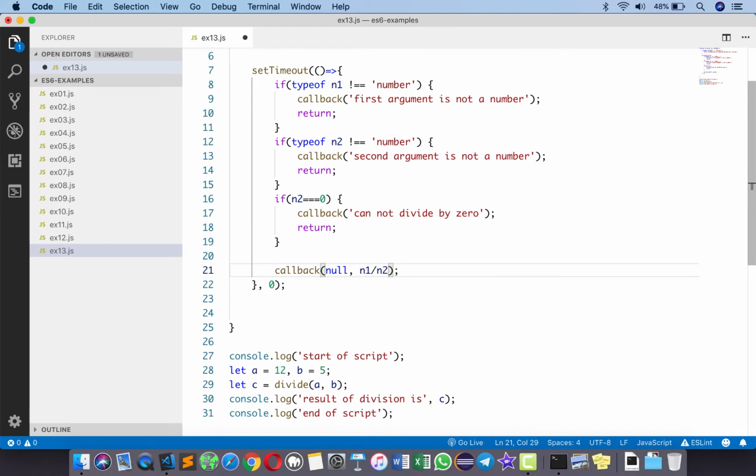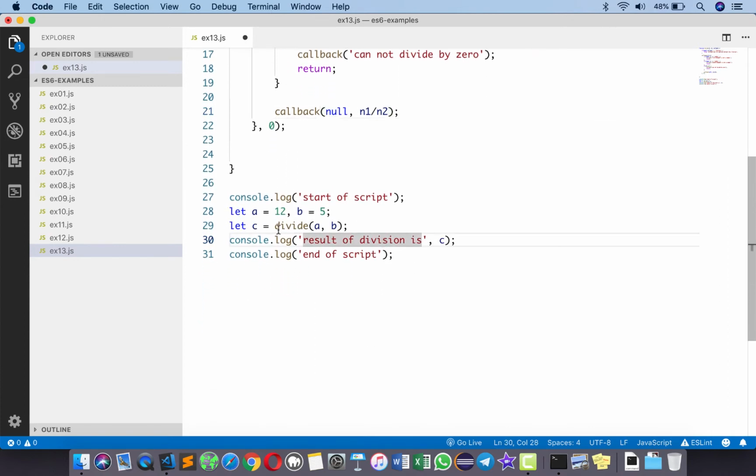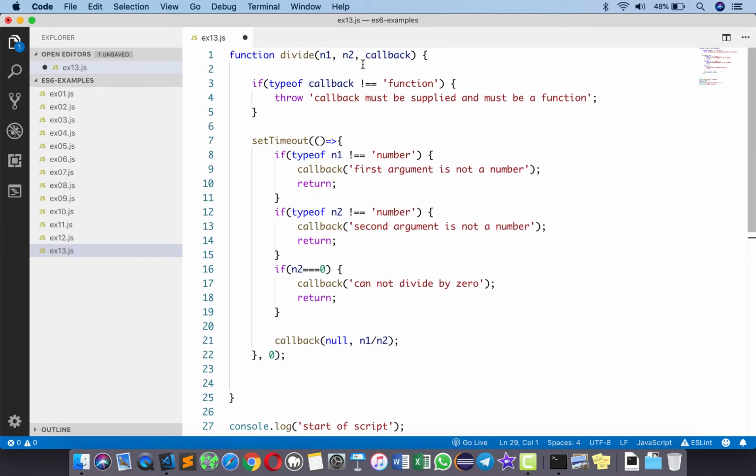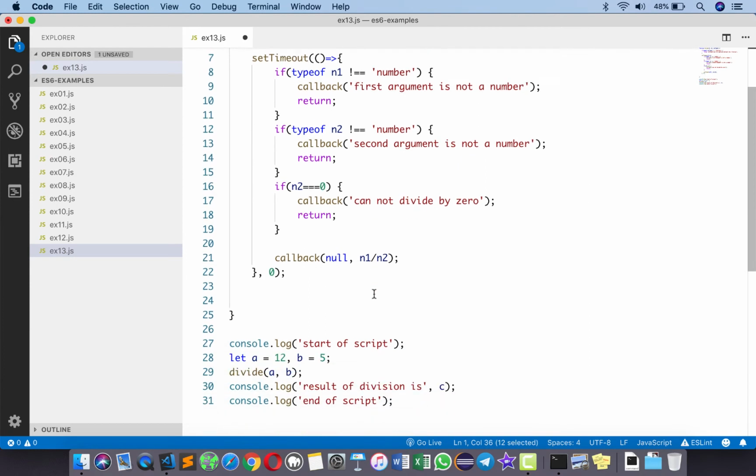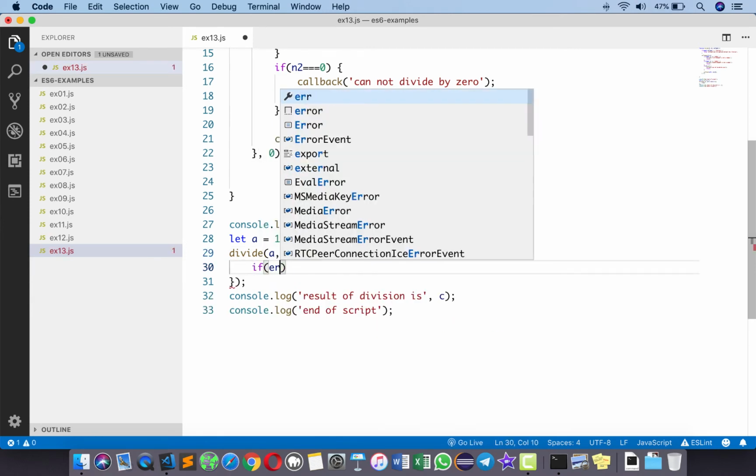Now the function has been converted into an asynchronous function. When we call this divide function, there are no more return values here, so I'm going to get rid of this. But we have a third parameter here called callback, which is supposed to be a function. I'm going to write a callback handler here, which takes error and result as two parameters. We're going to check here if there is an error.